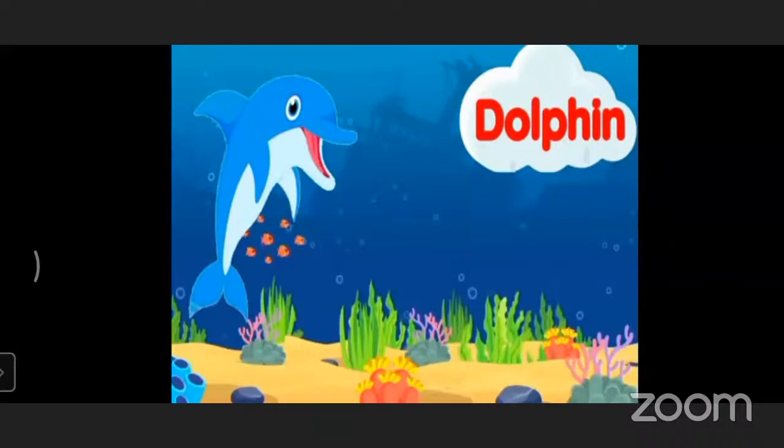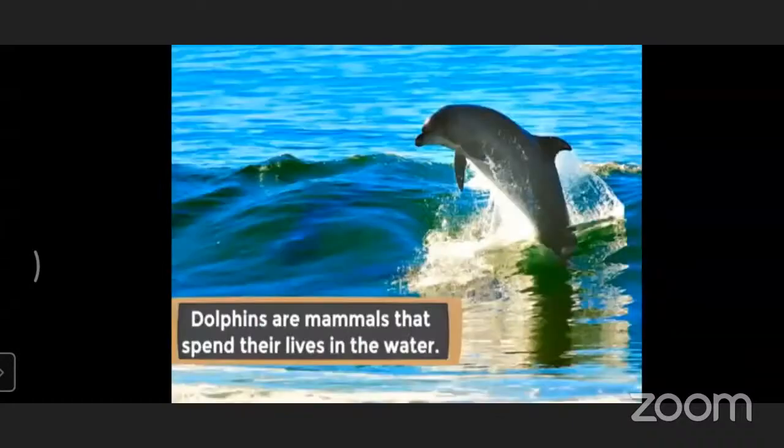It can be trained quickly. A dolphin is a very intelligent animal. Let us see the picture of the dolphin.